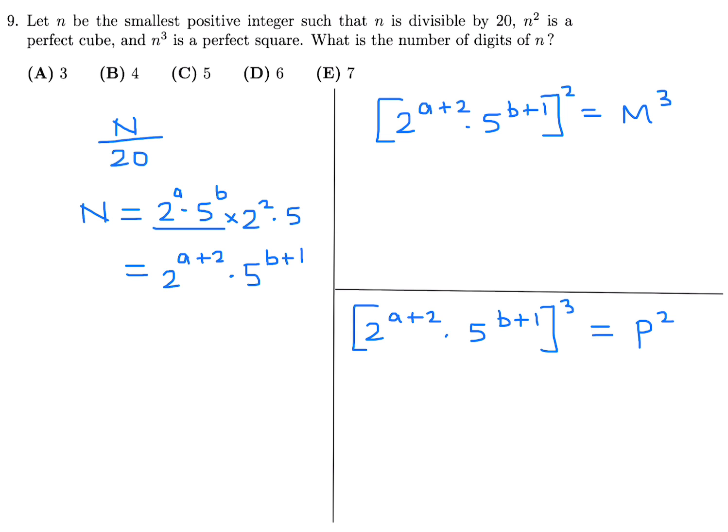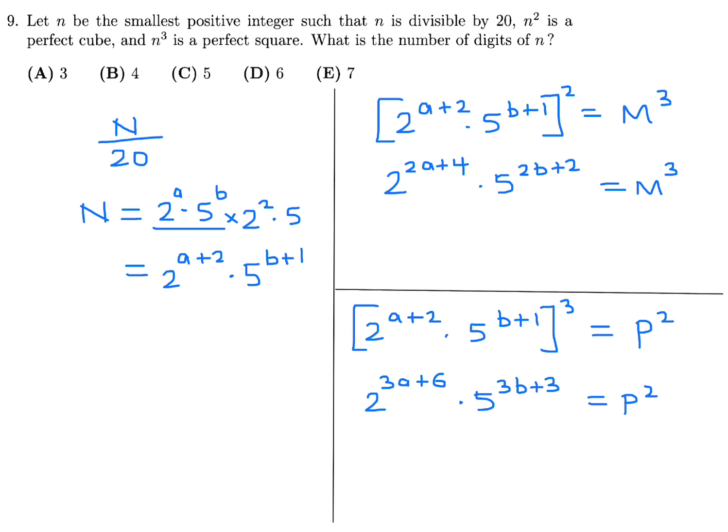So first let's just do the math here. This is going to be 2a plus 4, and then this is going to be 2b plus 2, correct? And that's m to the power of 3. And similarly, this is 2 to the 3a plus 6 times 5 to the 3b plus 3, and that's p squared. Okay, so we just have to plug and play here now.